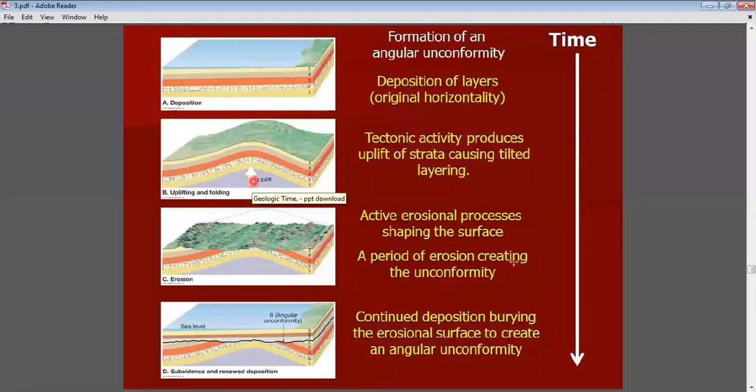After these folded rocks are uplifted above the water, they undergo weathering and erosion.